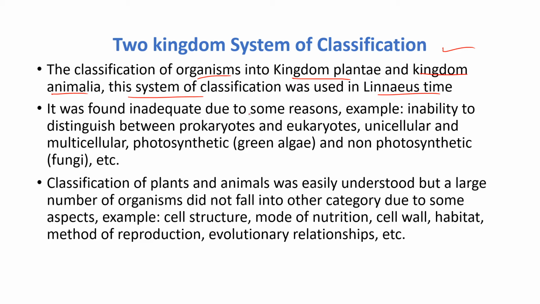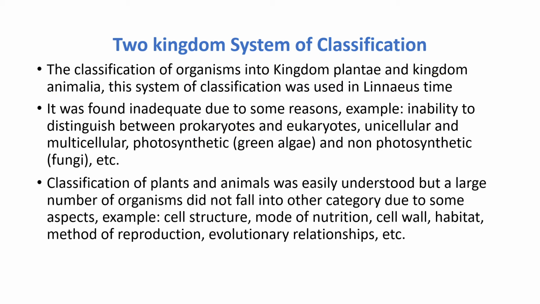But the problem with the two kingdom classification is that it is inadequate, due to some reasons. What are those reasons? The first reason is the inability to distinguish between prokaryotes and eukaryotes. The problem with the system is that distinguishing between prokaryotes and eukaryotes is a little bit difficult.